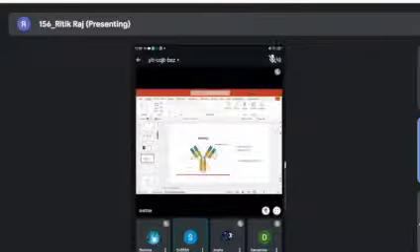Then antibody. An antibody has two heavy chains and two light chains. As you can see, there will be a variable and a constant region. The variable region is the area where the antibody binds with the antigen. It is variable so that it can bind to different antigens. So the variable region is the part that makes actual contact with the antigen.